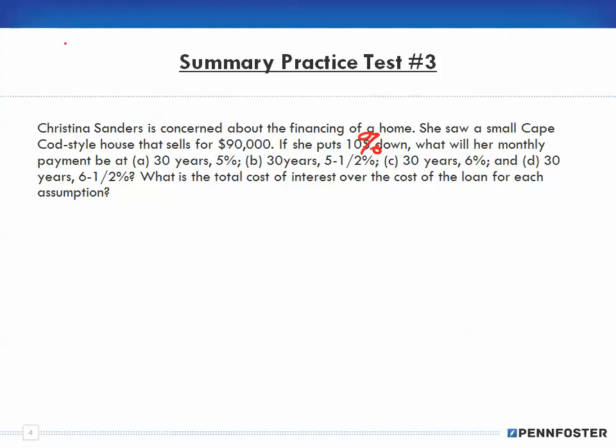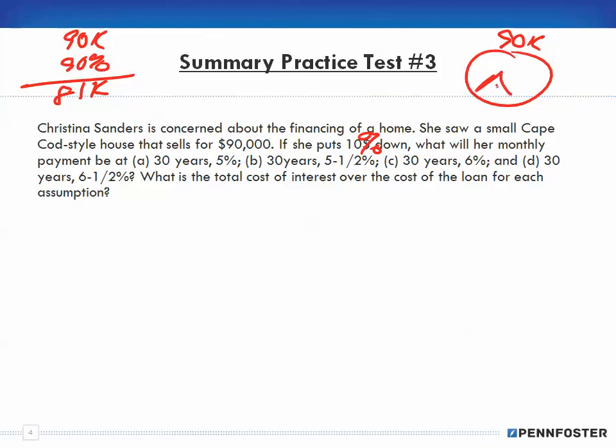All right, so how much is she borrowing? Well, 90,000 times 90% is $81,000. Again, this 90% is the reciprocal, the opposite of the 10%. Because remember, here's the full amount, 90,000. If we take out the down payment of 10%, this remaining amount has to be 90%. That's the amount going to be financed.